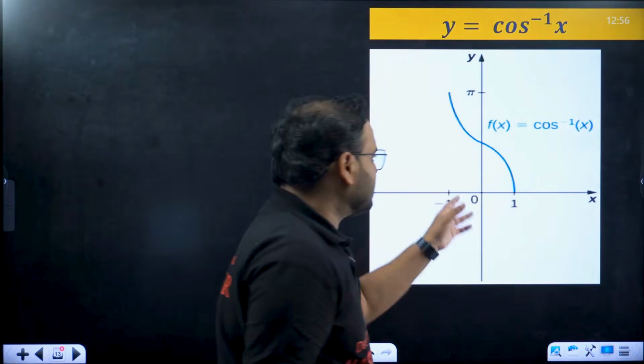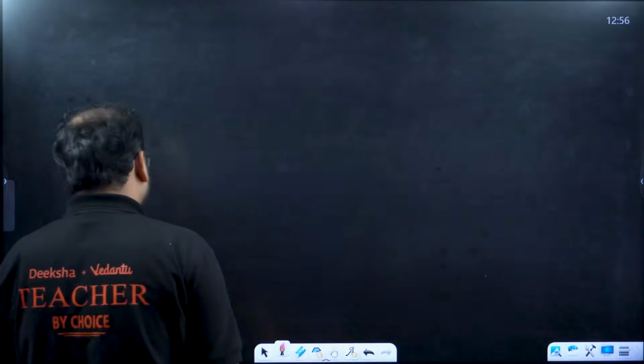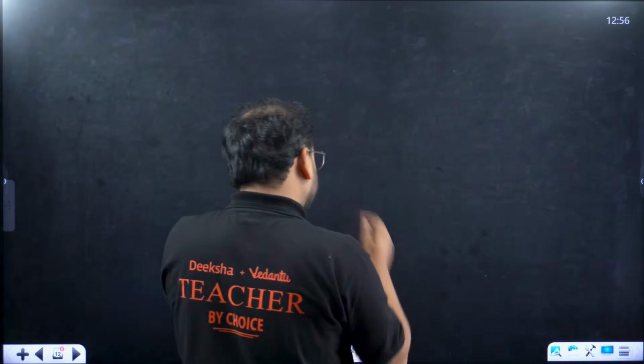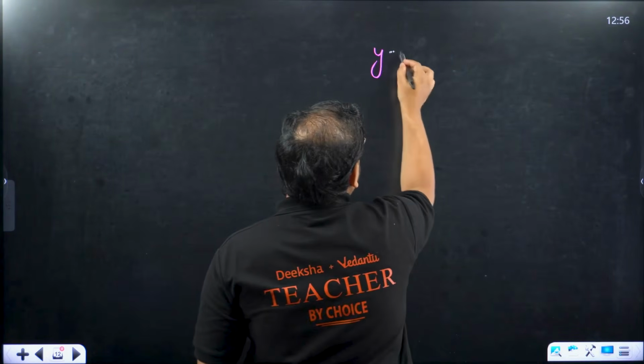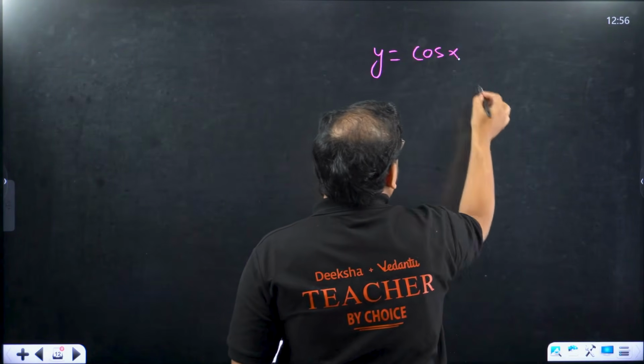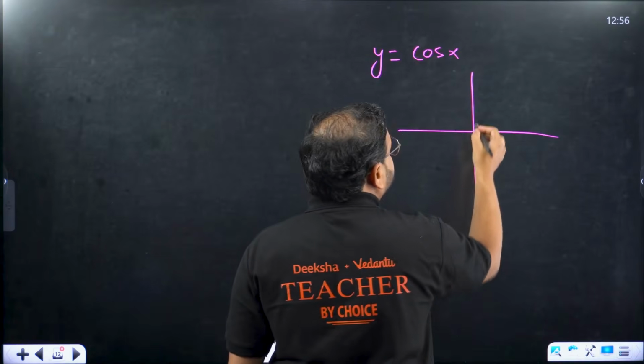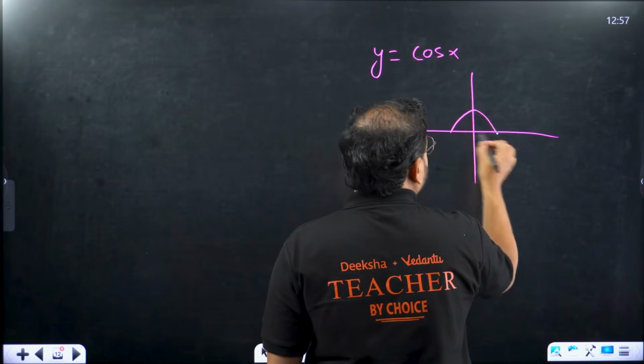Cos inverse, how do you draw the cos inverse? Let me teach you this as well. For the cos inverse function, we'll have to draw the cos x first. Cos x generally is not invertible. Check, this is the cos x graph.